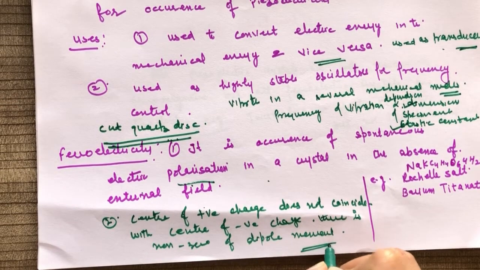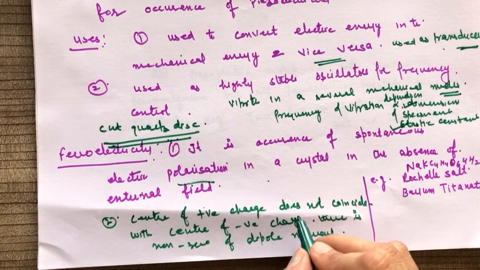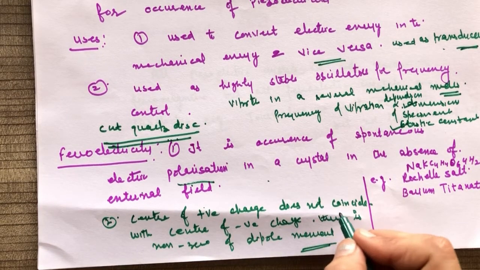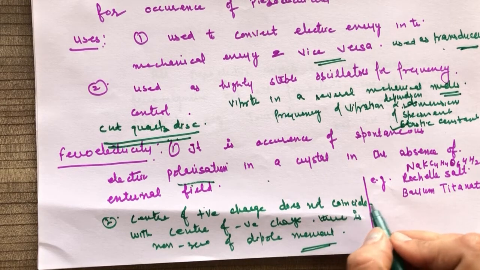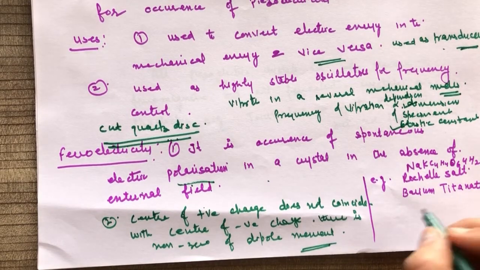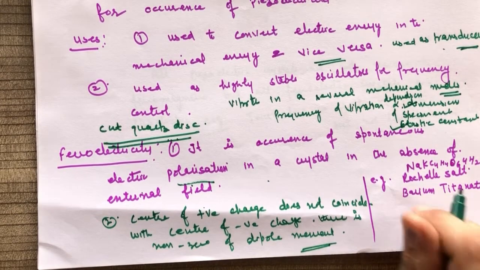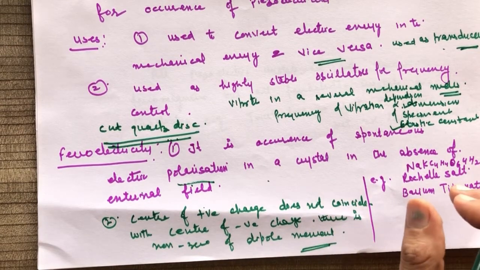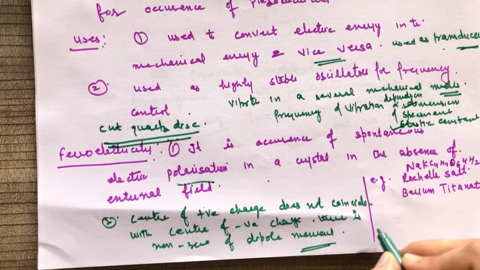In these type of materials there are domains in the electric dipoles, domains in which the electrical dipoles align in the same direction. We say that a domain is a small region where all the dipoles are arranged in the same direction.